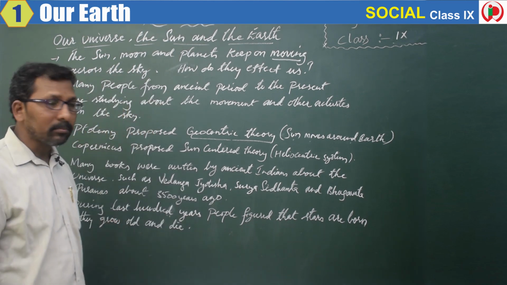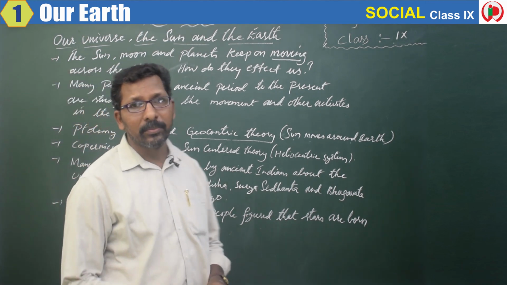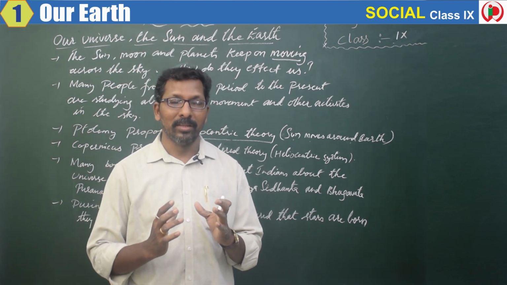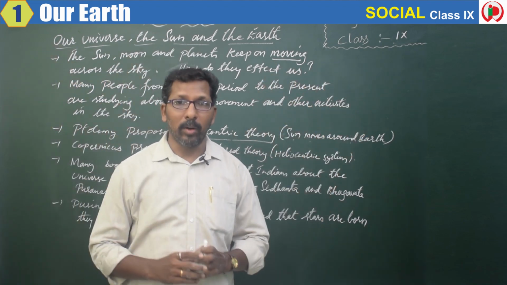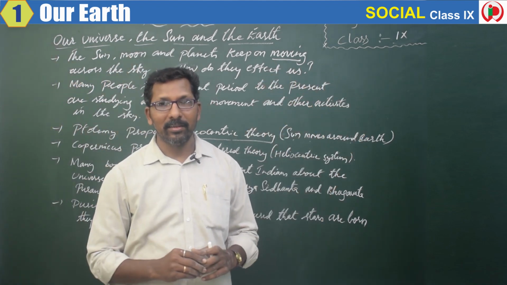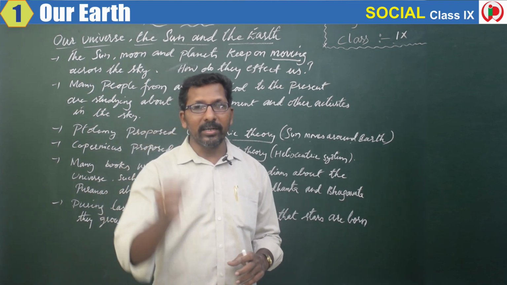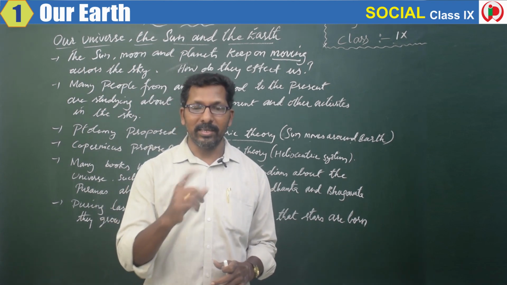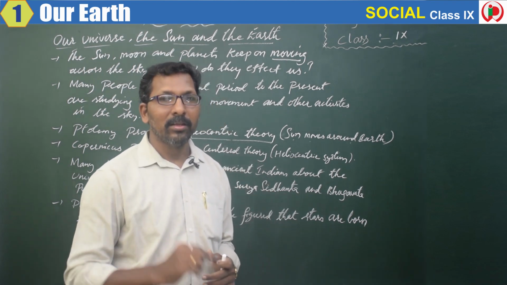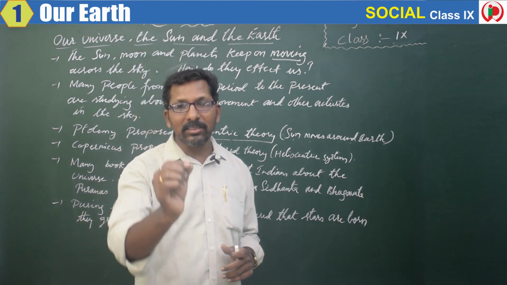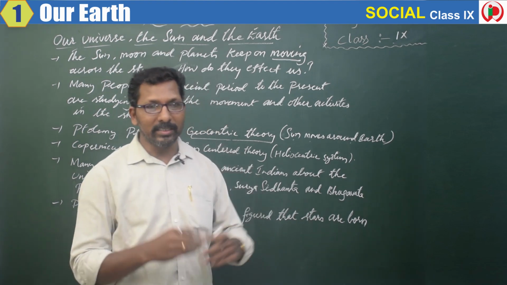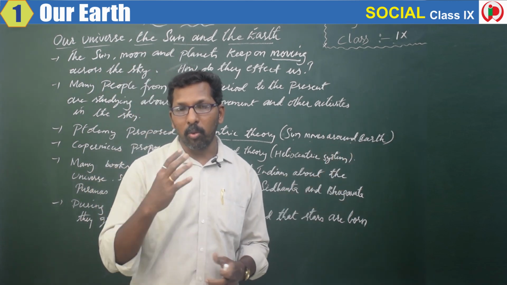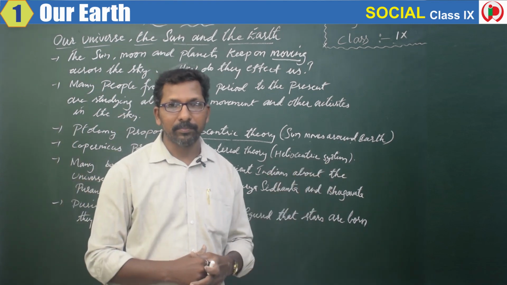Okay, and what more they have revealed is that stars are born, they grow big, and one day they die. Can you give me an example of the nearest star to our earth? Yes, that is the sun. The sun is the nearest star to the earth. It is around 15 crores of kilometers from our planet earth, the distance, right?